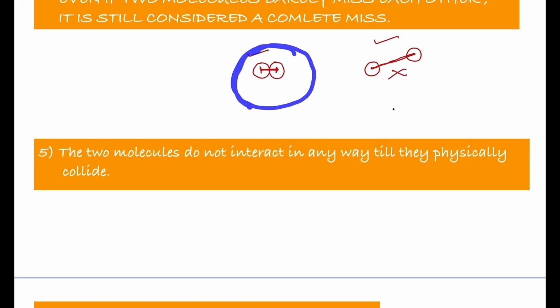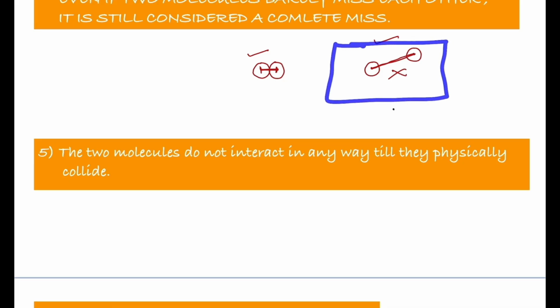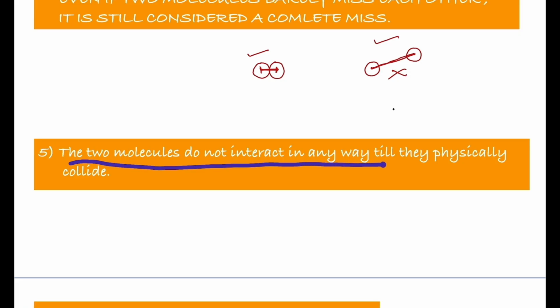Therefore, during this molecular collision, there is some interaction between the gas molecules. It may be transfer of electron, sharing of electron, weakening of existing bond, whatever it may be. But in this particular situation, there is no interaction at all between the gas molecules. The two molecules do not interact in any way till they physically collide.